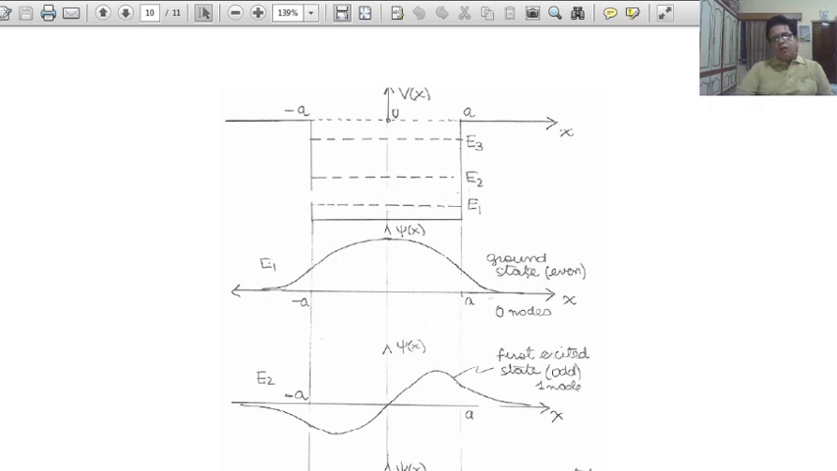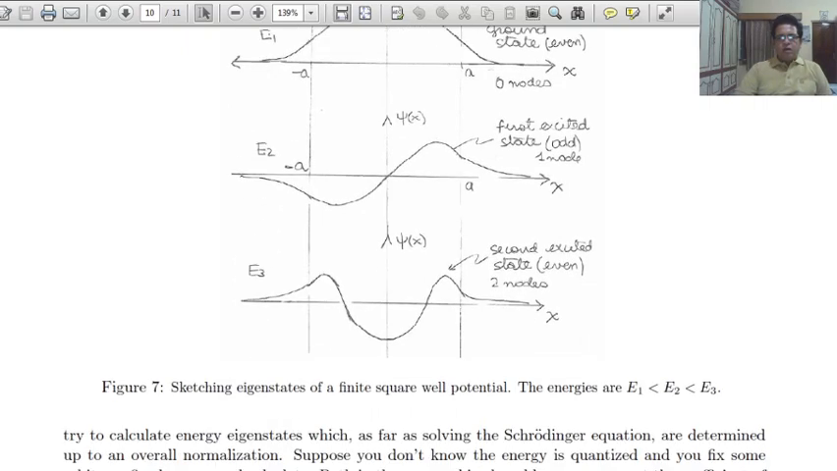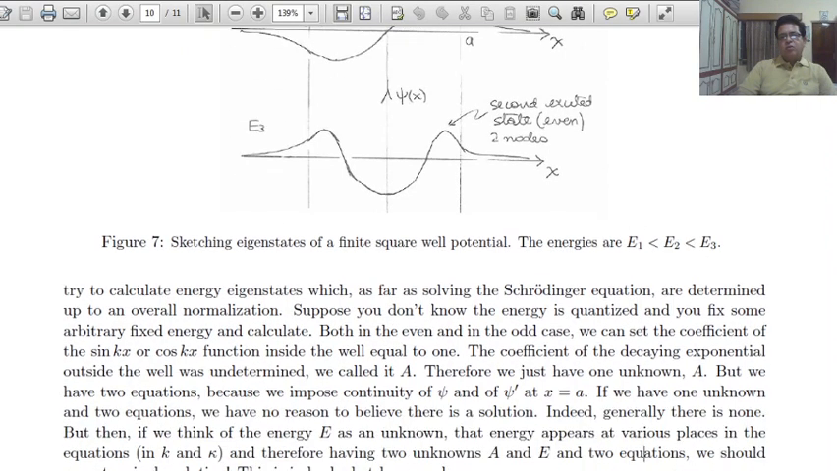Here wave functions are shown. E1, E2, E3 are energy levels, and this is psi1, psi2. The ground state function has 0 nodes, because minus a and plus a are boundary nodes and are not counted. Then 1 node, 2 nodes, that means n minus 1 nodes are possible.